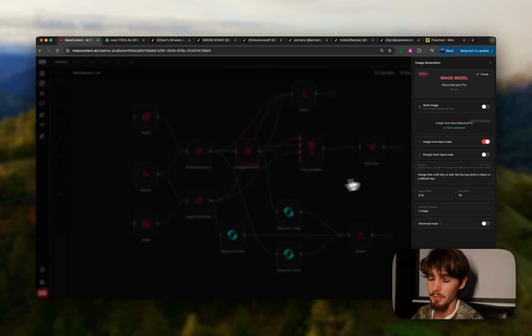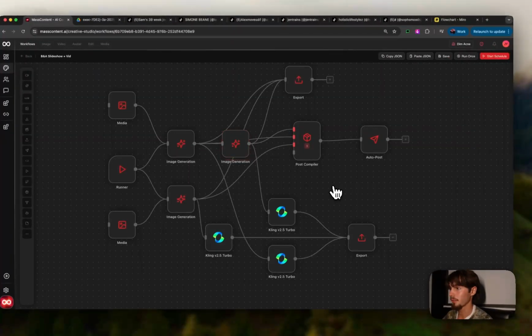They might still be in the car. You could say, again, like put them in their bedroom, whatever you want it to be. Exact same resolution, everything like that.